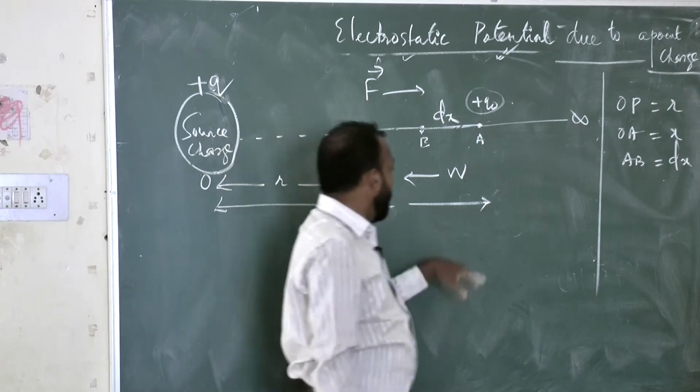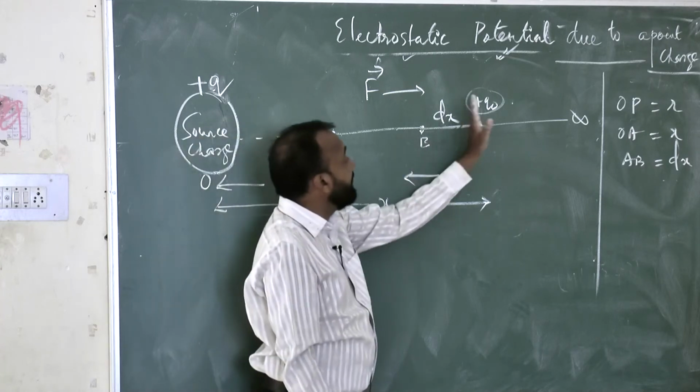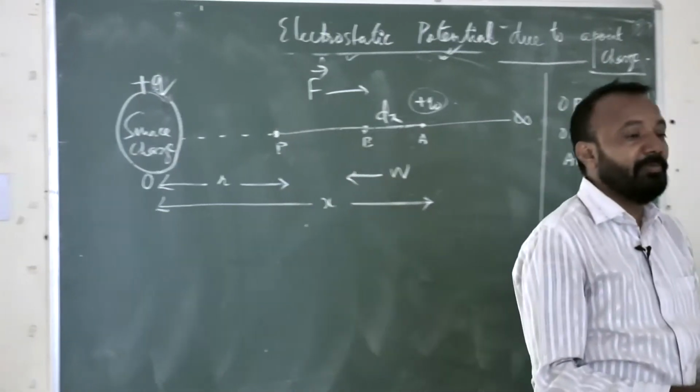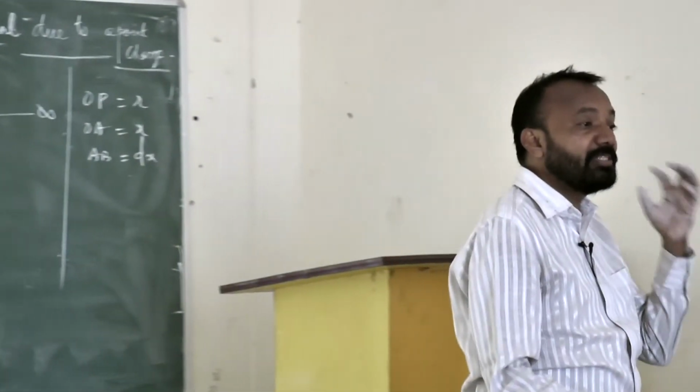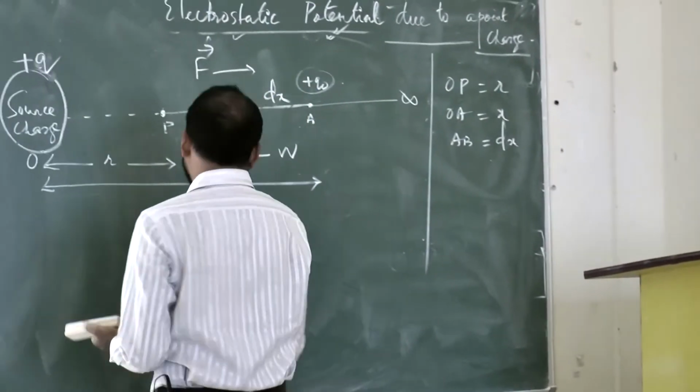So whenever I am doing some work, the total work is W, suppose. But whenever I am bringing the charge from A to B, B to C, a small work is said to be done. How do we express it? dW is the amount of work done.